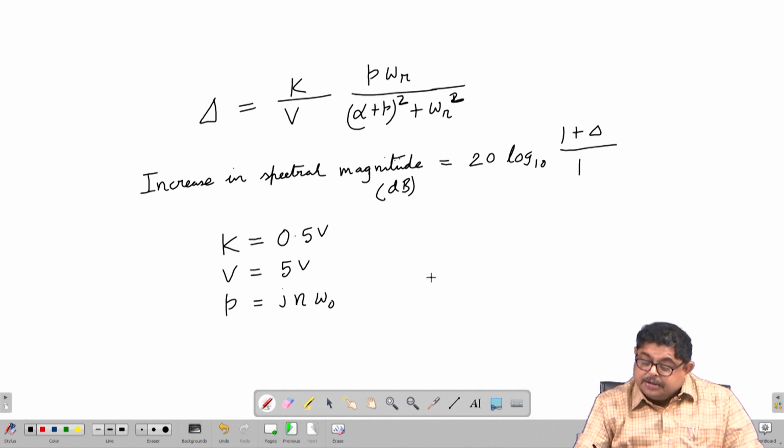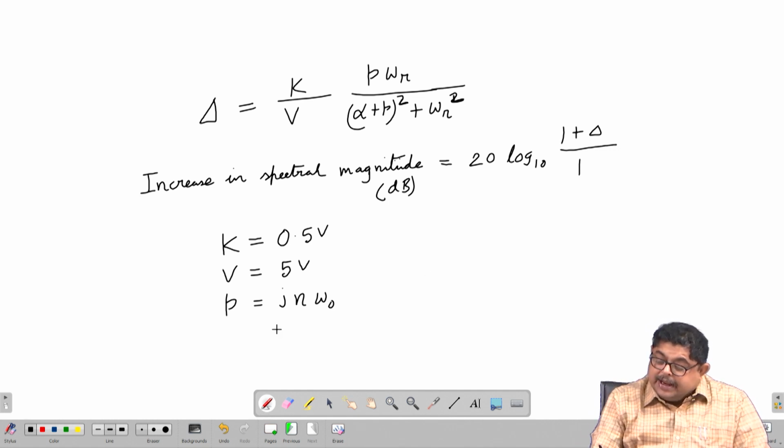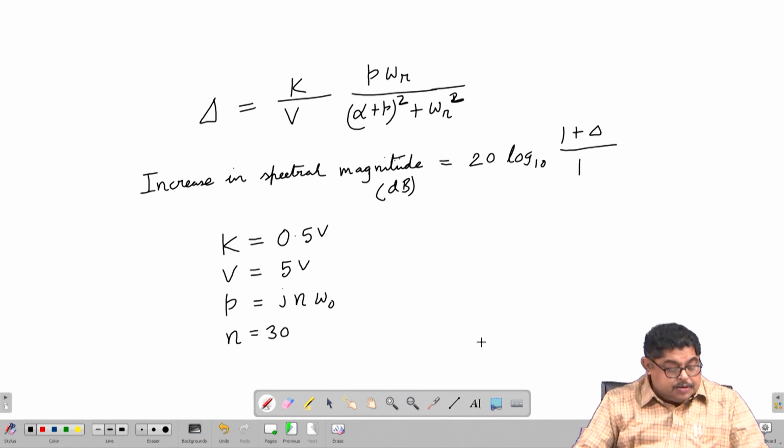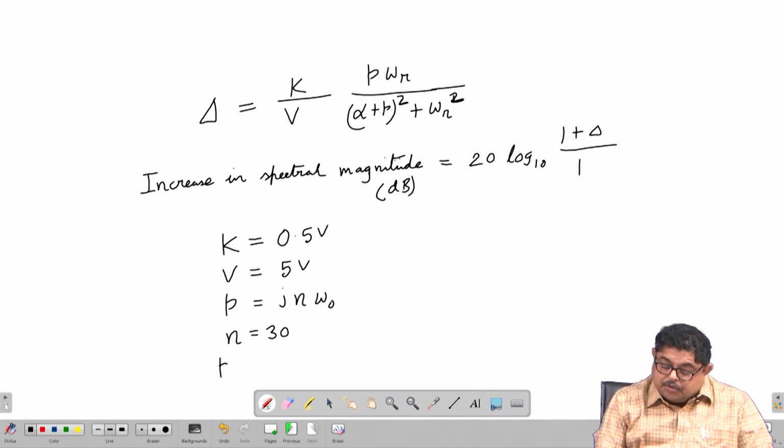So, that means we can say that n is 30. So, value of P is how much? Omega naught we know the angular frequency due to 1 megahertz.